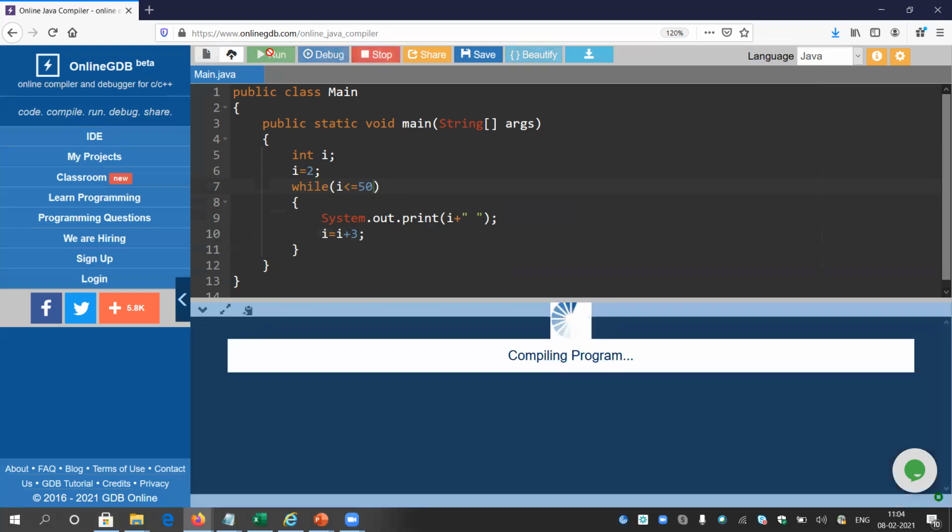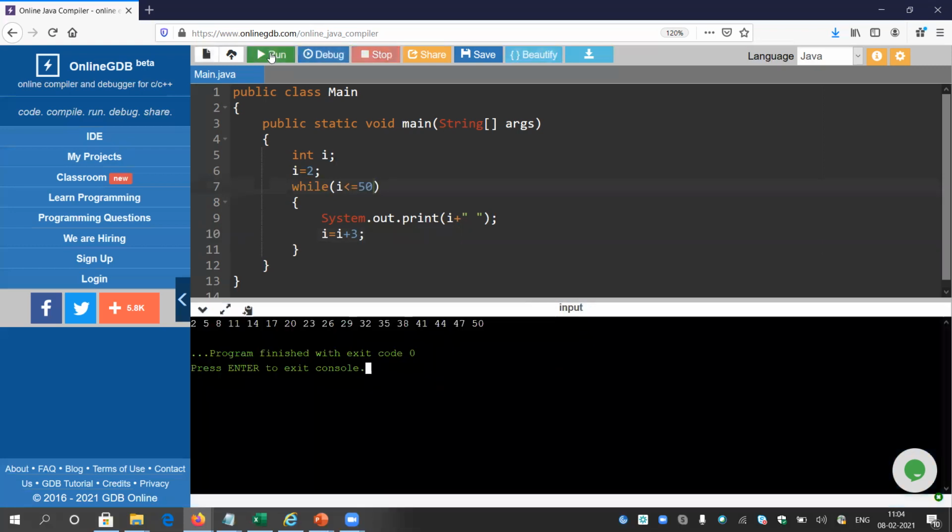So you can follow this rule to convert from a for loop to a while loop. This is the way. Accordingly you can change all the programs. If you are not able to change any program by this method, you can contact me. So what is the method? The first part, the top of the loop, I will place before starting the loop. The last part I will place at the end of the for loop body.